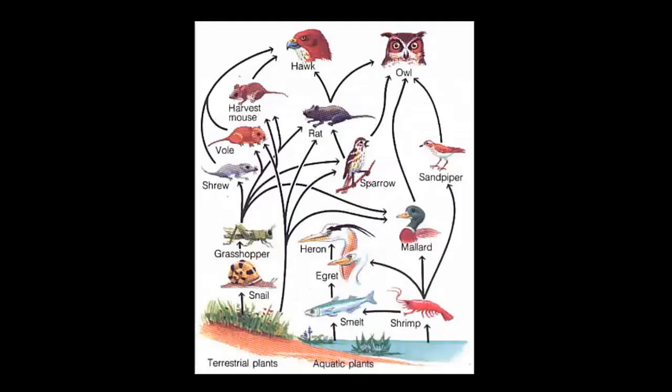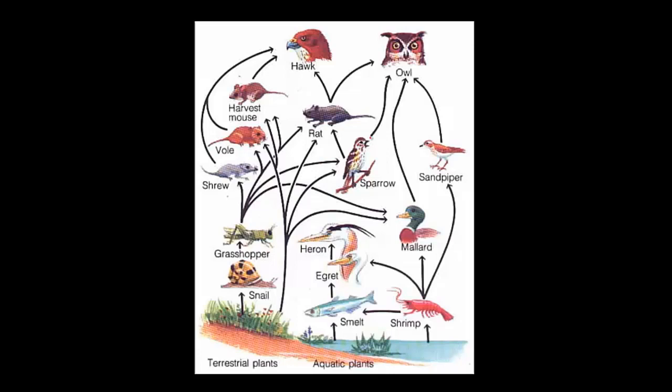Now, food webs are really important because they can show you how all of the organisms are related to other organisms in the ecosystem. And what this means is that if you have a problem in one part of the food web, it can cause problems somewhere else. A food web is going to show you what happens if one part of the ecosystem gets out of balance. For example, let's look at this food web.